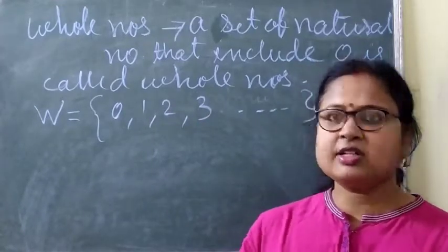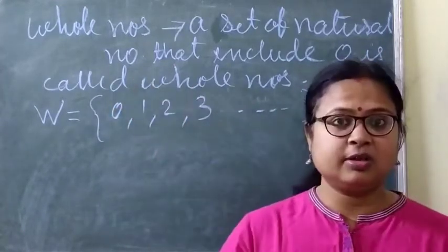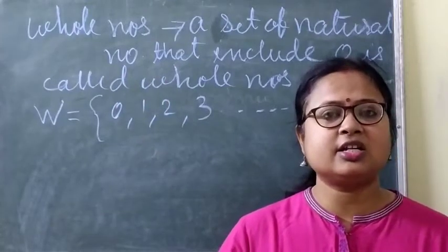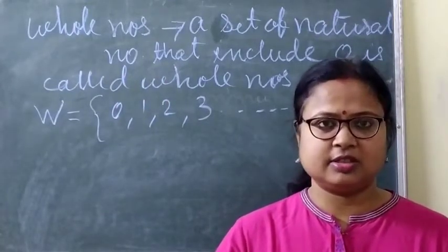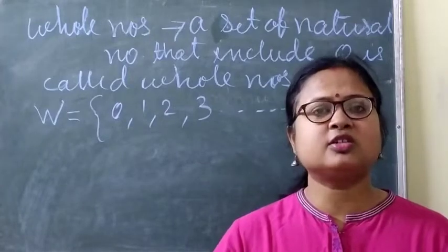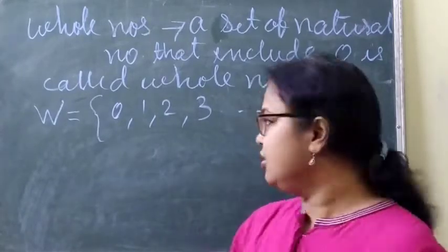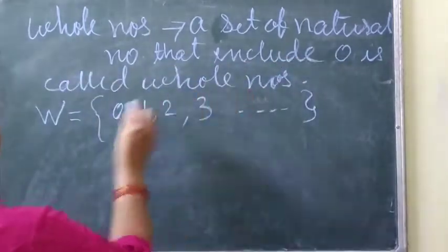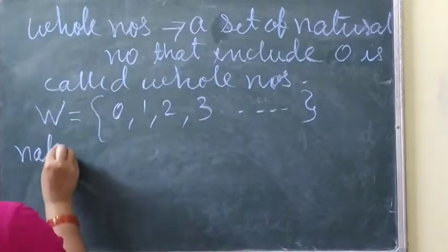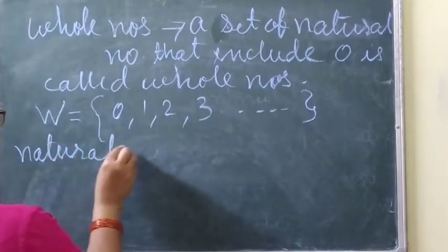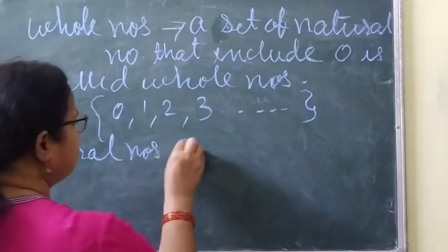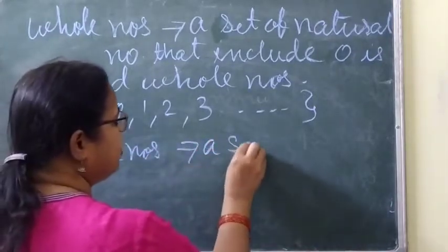Okay. So whole numbers means a set of natural numbers that include 0. Now the question comes, what is this natural number? Natural number is a set of counting numbers. Clear?